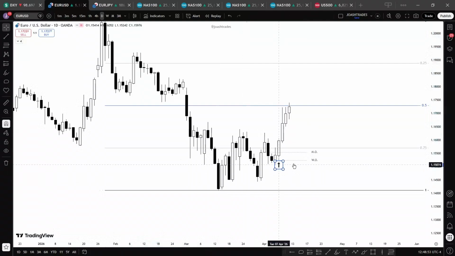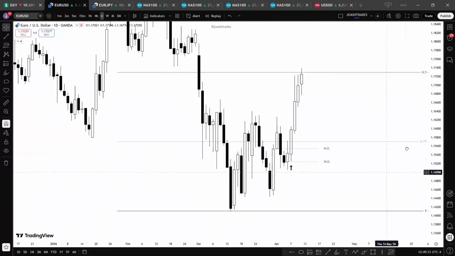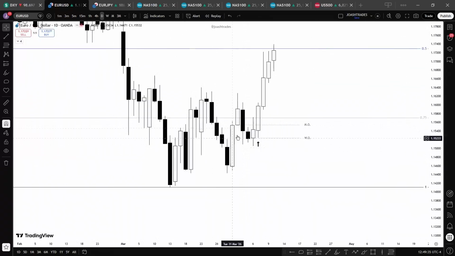This is Tuesday. Now you can see that Tuesday price is currently below this 50% level. So this is a deep discount. We want to be buying at discount, selling at premium. So buying at this level is of a greater probability. Then look closely, you would see that we have what? An area of inefficiency. This is a fair value gap. This is an internal range liquidity. So price moves from internal range liquidity to external range liquidity.